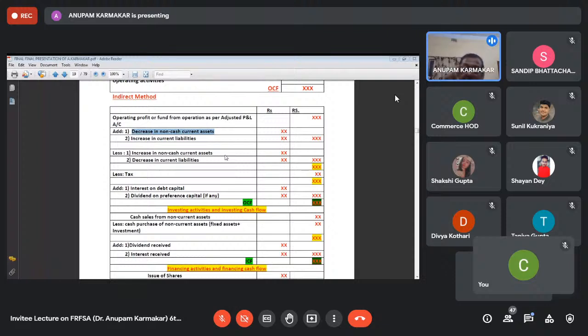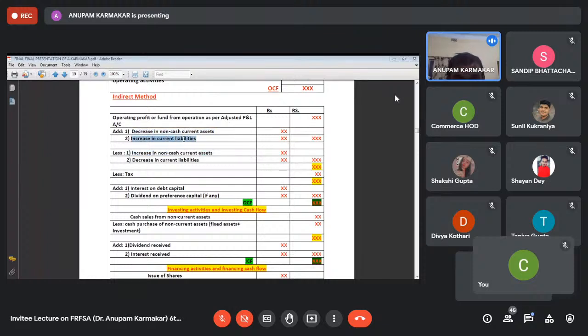There is no actual outflow of cash, but on the basis of cash equivalence concept, you have to treat it as outflow of cash. So when the non-cash current asset is decreasing, it means inflows of cash, and when non-cash assets are increasing, it means outflows of cash.